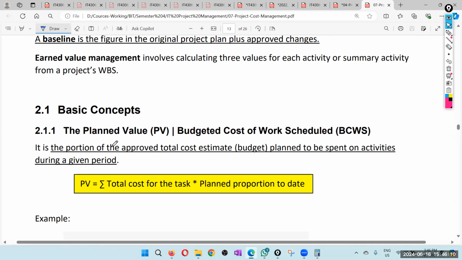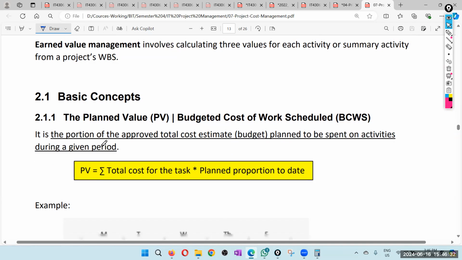So it is the proportion of the approved total cost estimate or budget planned to be spent on an activity during a given period. So that is the budgeted cost for that particular task, or plan cost for that particular task. That is called plan value.